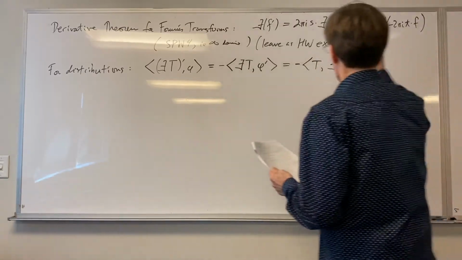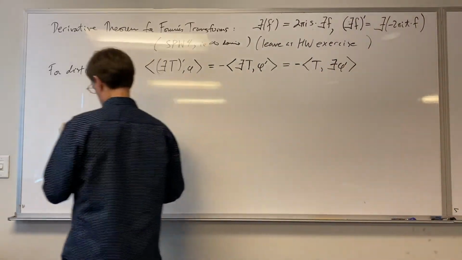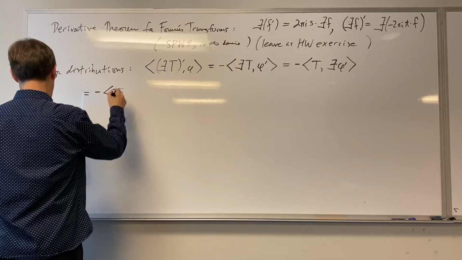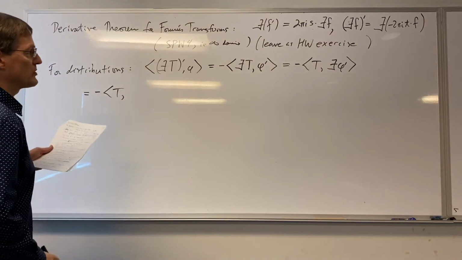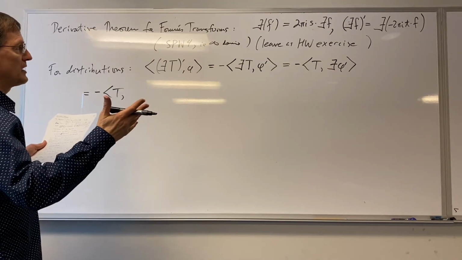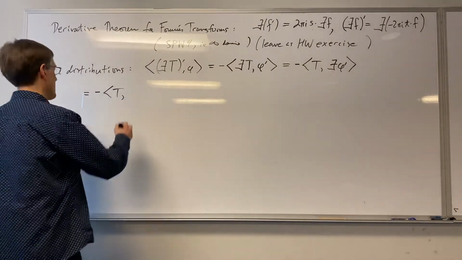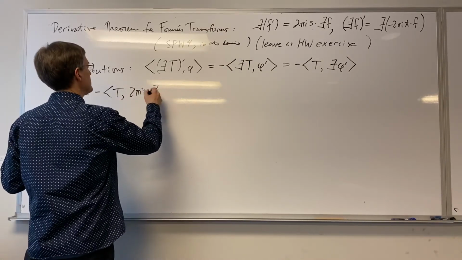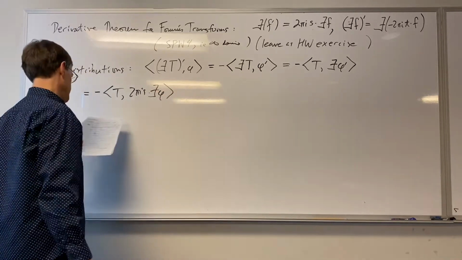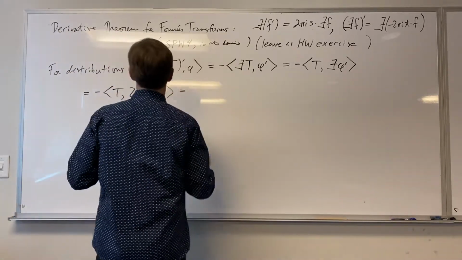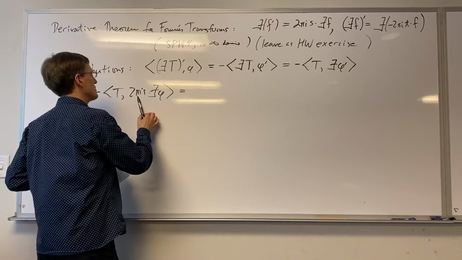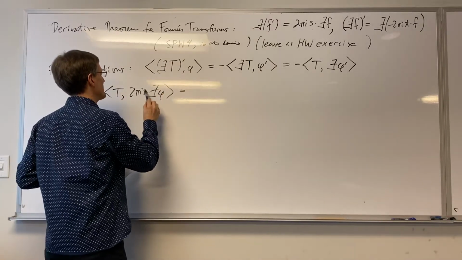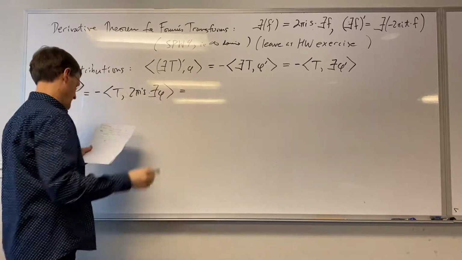Well, continuing from the above properties, this is equal to minus, and then T, and then over there on the right, the Fourier transform of phi prime, by the first property up there, gives me 2 pi i s and then the Fourier transform of phi. And of course, this is now a function times another Schwartz function here, but I can just take that function and multiply it times my original.